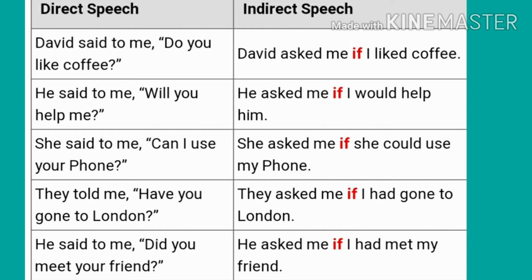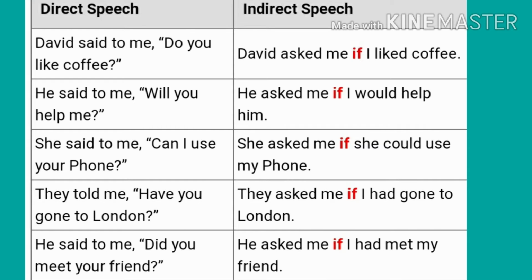Look at the third example. She said to me, "Can I use your phone?" She asked me if she could use my phone. We change I according to our subject. In the subject, there is she, so we change it into she, and can changes into could. Now look at the next sentence.